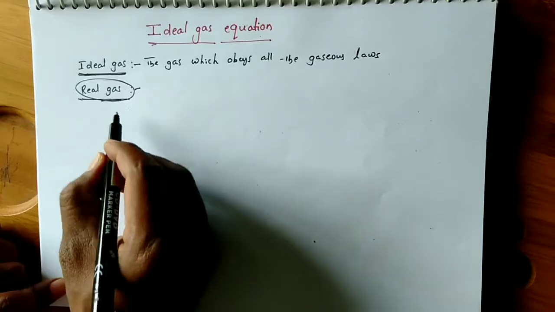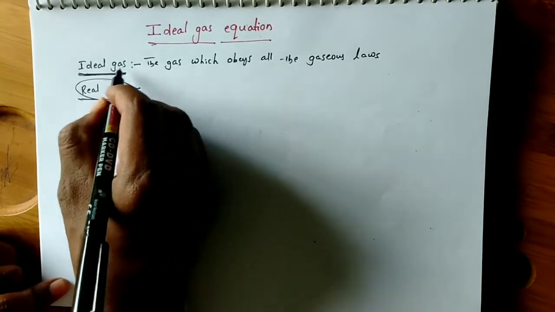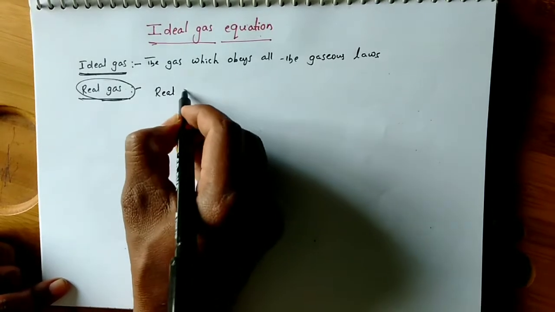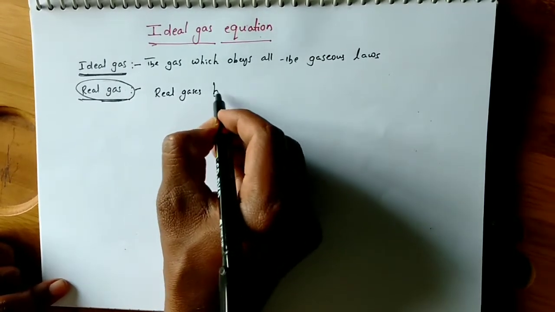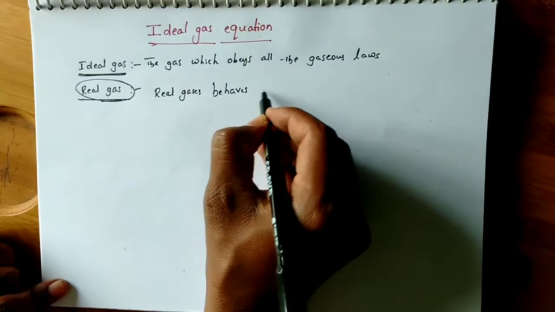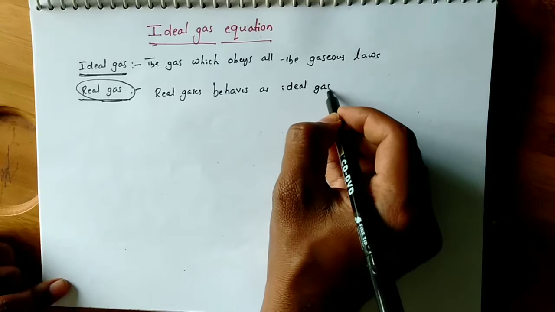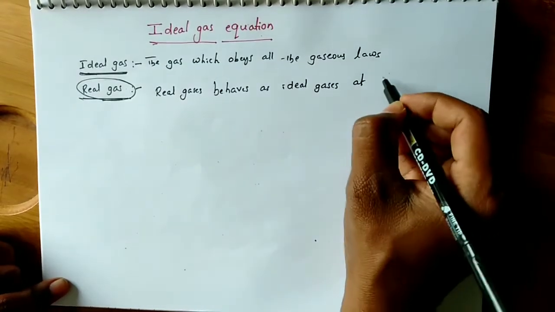But here, real gases behave as ideal gas. This is a very important statement. Real gases behave as ideal gases at what condition?